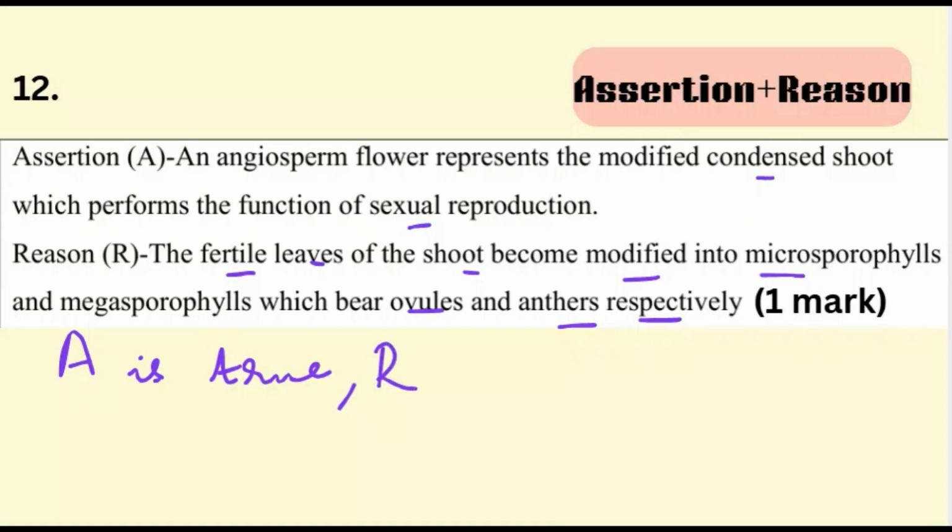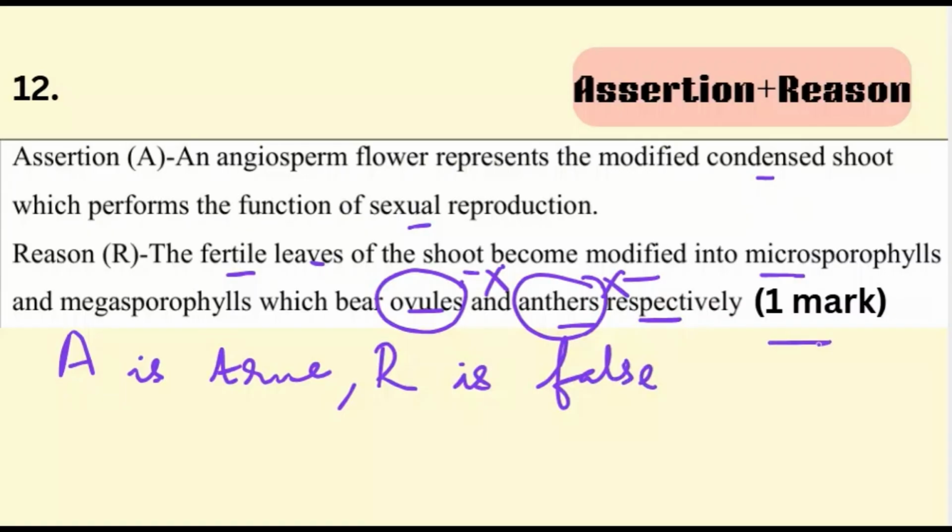In the reason they have written the fertile leaves of the shoot get modified into microsporophylls and then later they will bear ovules. That is wrong. And megasporophylls, that will bear anther. That is wrong. So A is true but R is false. This question carries 1 mark.